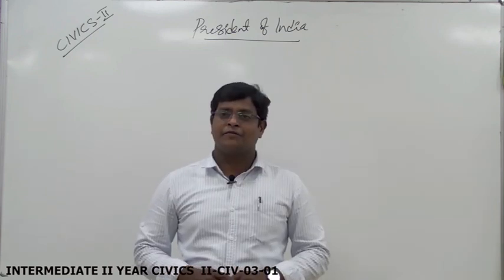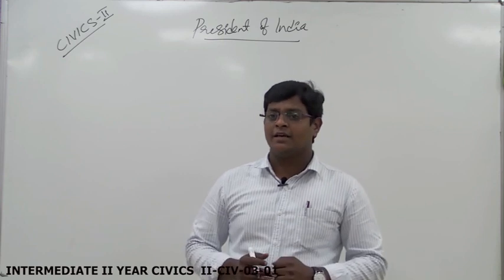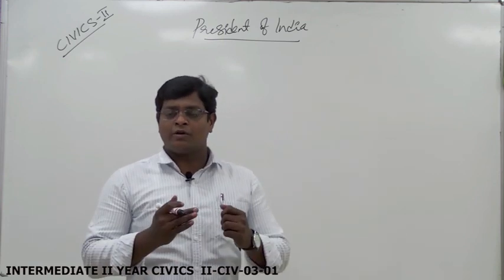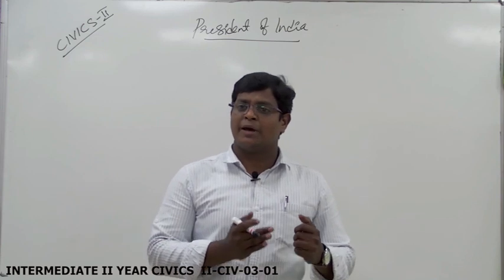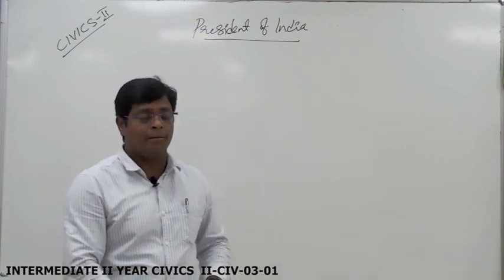The President of India is elected by the electoral college. After this, we adopted some peculiar election methods, an election procedure for the election of the President of India. What is the procedure?